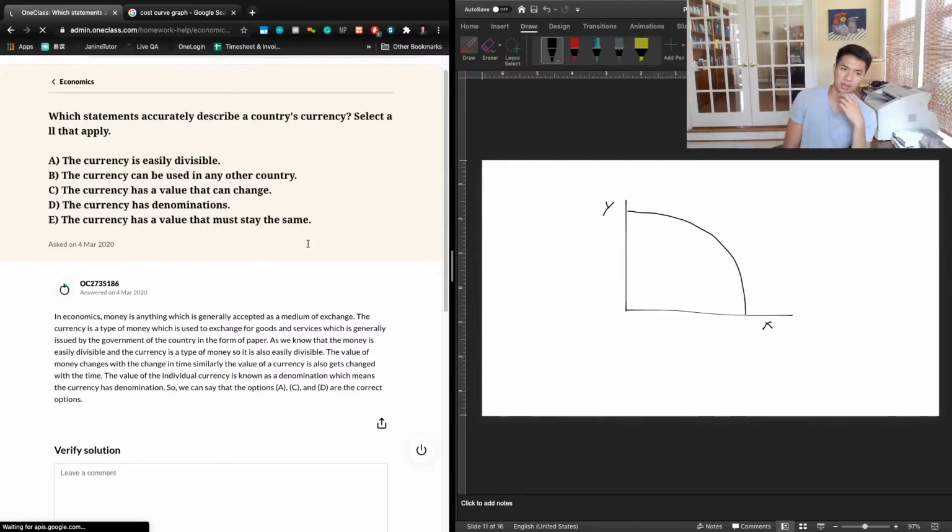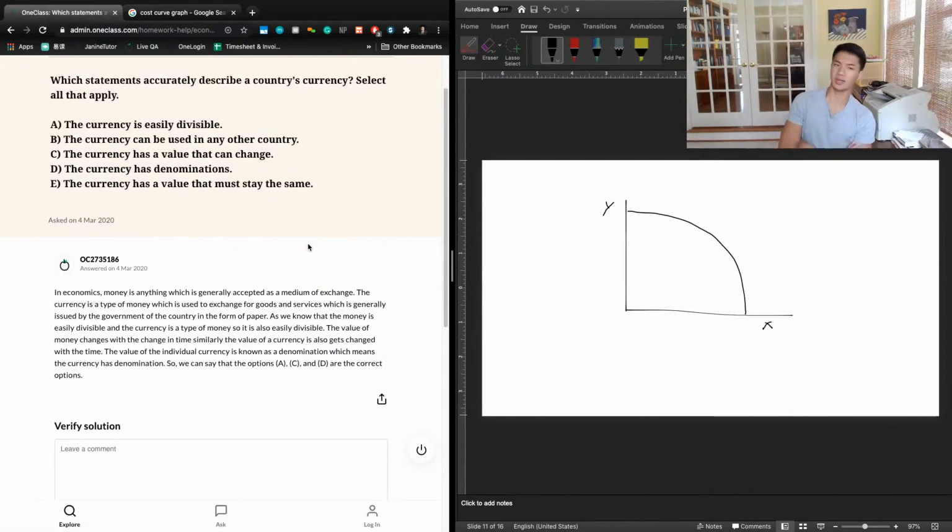So the next question says, which statement accurately describes a country's currency? Select all that apply. 1, the currency is easily divisible. 2, the currency can be used in any other country. 3, the currency has a value that can change. 4, the currency has denominations. And 5, the currency has a value that must stay the same.